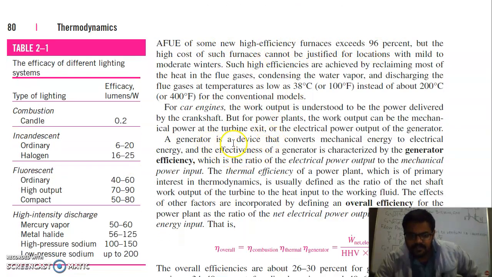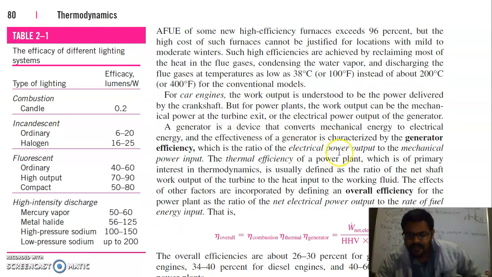Further, for a power plant it is different again. In the power plant we have an electrical generator which has its own efficiency. 100% of mechanical work cannot be converted into electrical energy, and the power plant also has a mechanical efficiency. The power plant also has a thermal efficiency, which is the primary interest in thermodynamics, because in the power plant boiler combustion is not complete. So there are three types of efficiency: one is generator efficiency, second is thermal efficiency, and third is mechanical efficiency.